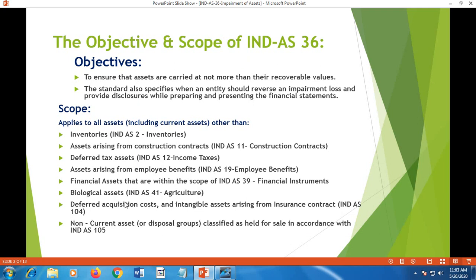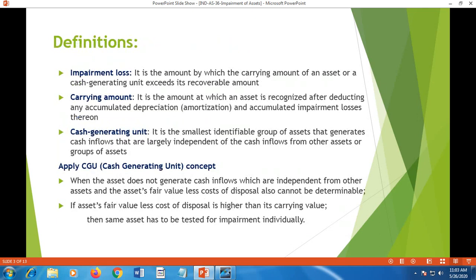Biological assets are covered under IND-AS 41. Deferred acquisition cost and intangible assets arising from insurance contracts are covered under IND-AS 104. Non-current assets are covered under IND-AS 105. These exclusions are not covered under IND-AS 36. For all other assets including current assets, the standard applies.